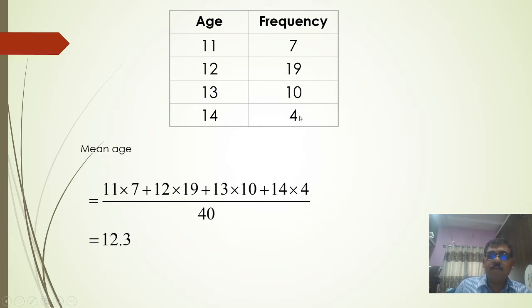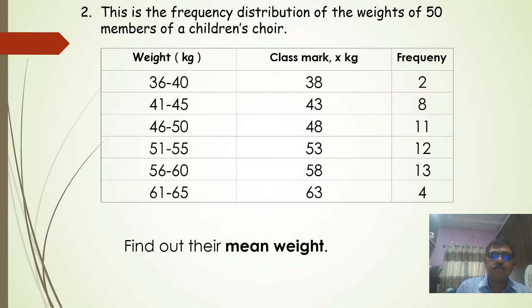The total frequency will be 40, and by calculating this, multiplying and dividing by 40, you will get 12.3. That is, 12.3 is the mean age or the average age of the students in the class.